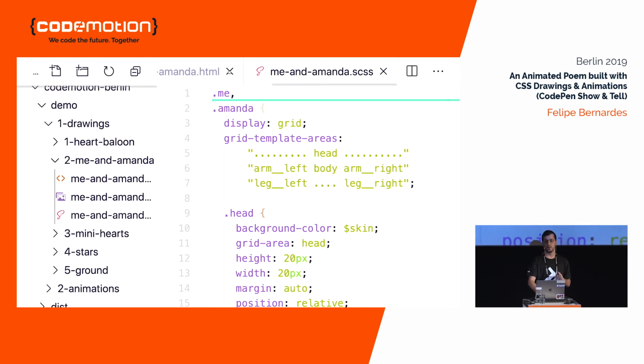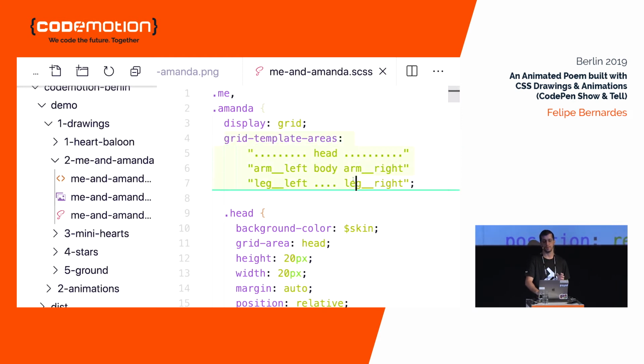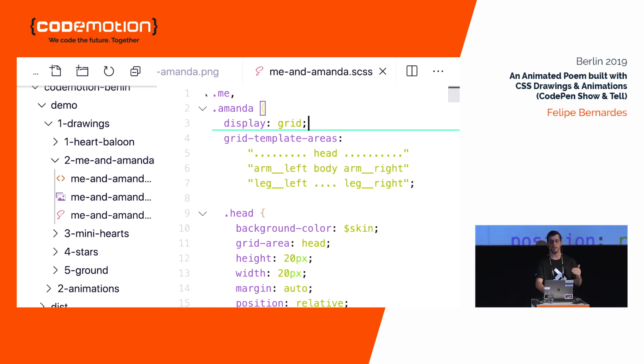So there's some specifics for each of the drawings, but there's common code first for me and Amanda. And the most important part of the code is these lines from line 4 to 7. What I'm doing here is determining that the kind of display for these me and Amanda divs are made with grid display. And the way CSS grid works is very cool.